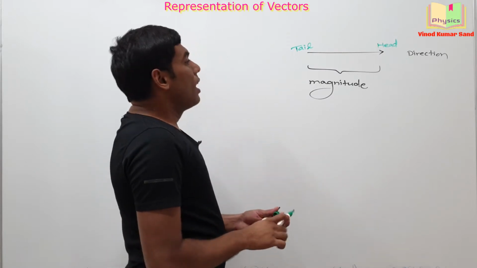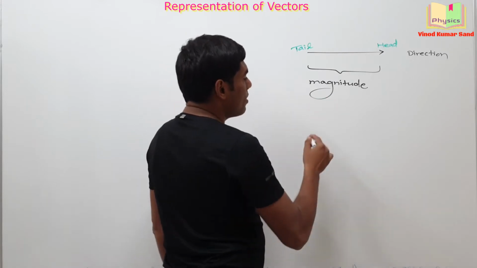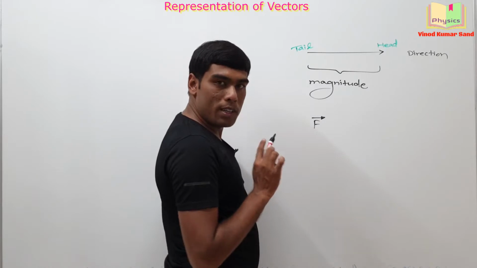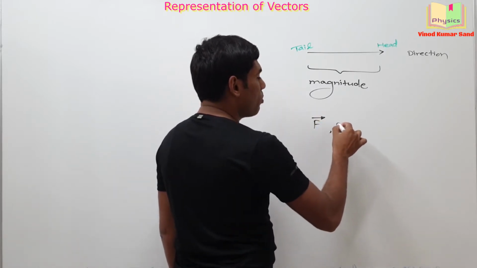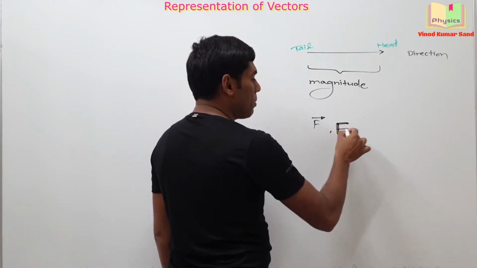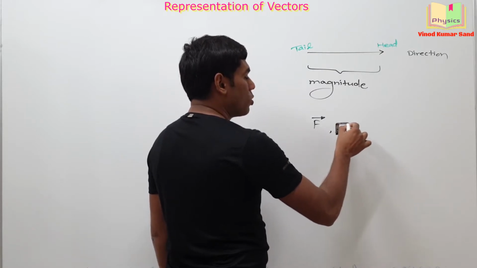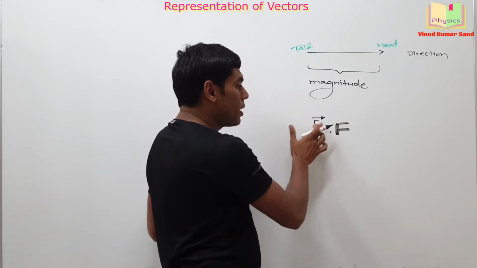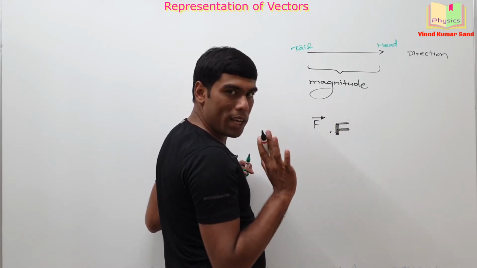Okay. In books, if we want to indicate the vectors, that is done using the arrow over the symbol. Force is a vector physical quantity, so you will put the arrow. Otherwise, you can write it bold. Some books or some people use such notation also. If a letter is written in bold, you should think about the vector physical quantity. In this video or upcoming videos, I'll be primarily using this kind of representation for the vectors.